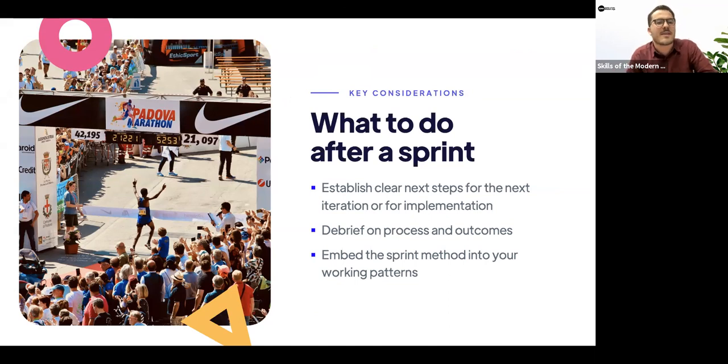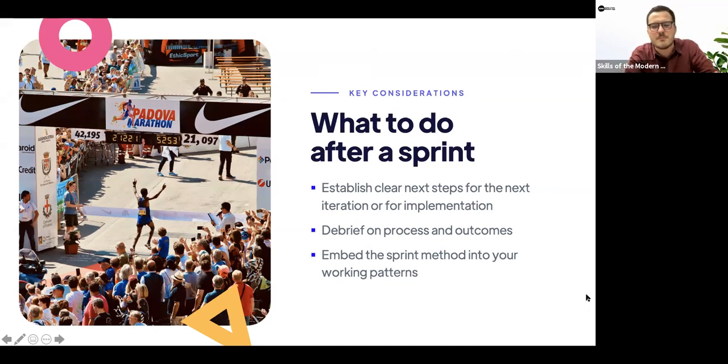So if you validated the idea, that might be about the next iteration. How do we improve it? How do we implement it? If you invalidated an idea, it might be around, all right, how do we go back to the drawing board, and what might the next sprint be on a different idea, if that's something that you're going to be embedding.